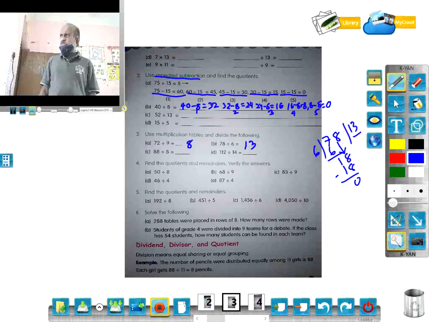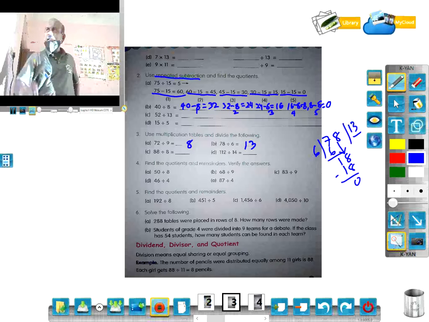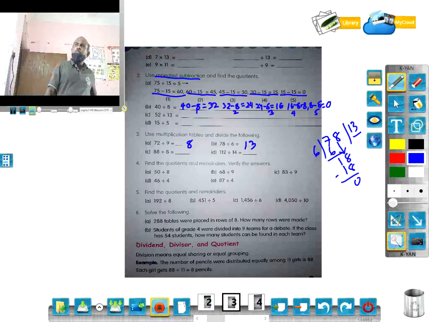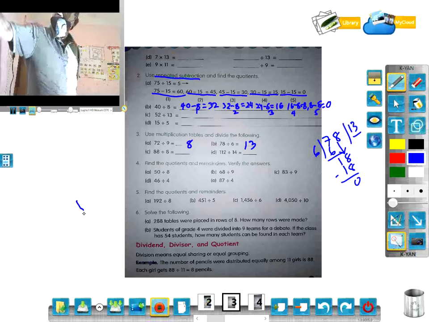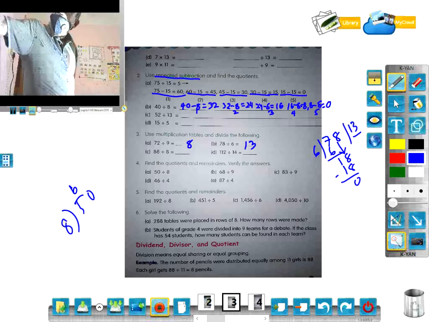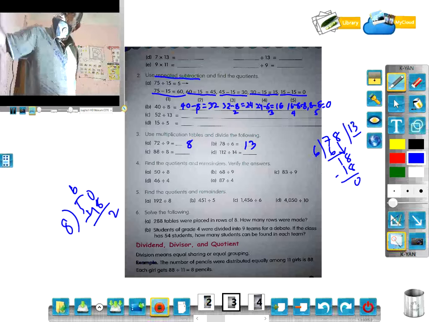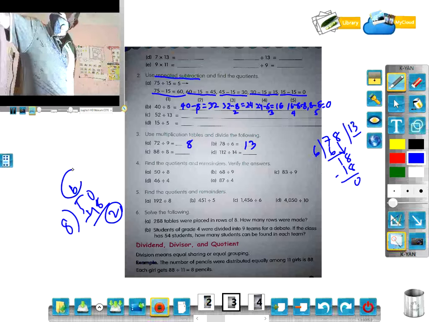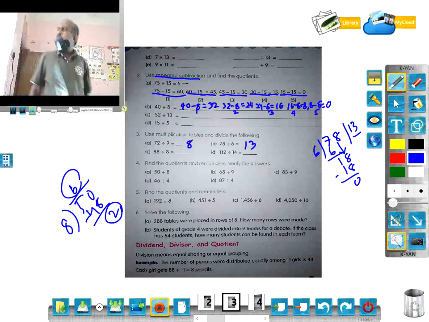Number 4, find the quotient and remainder. Sometimes some numbers are not divided completely. Some numbers are remained at the end. That is called remainder. So 50 by 8. It cannot be divided fully. So you know 50 divided by 8, 8 6s are 48, minus, 2. So 2 is the remainder, 6 is the quotient. Okay. Similarly, you can do the rest.